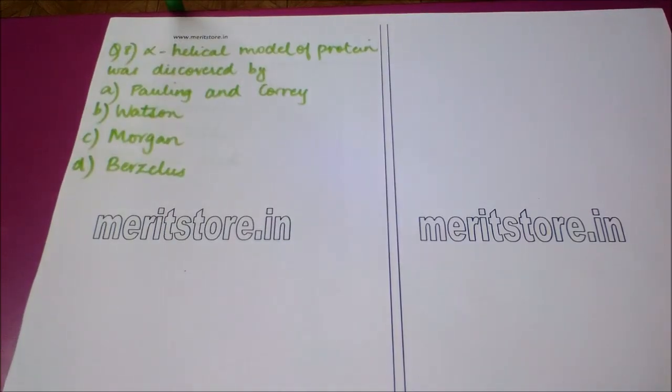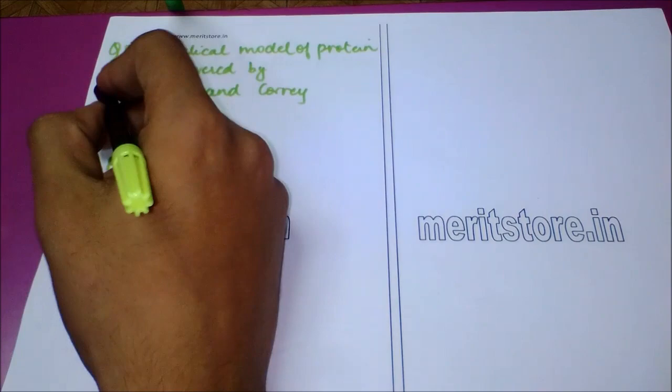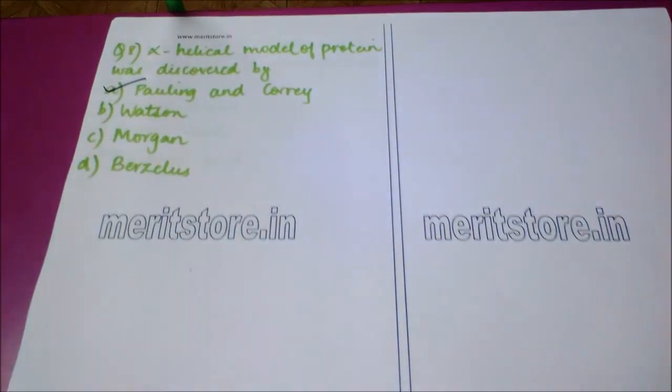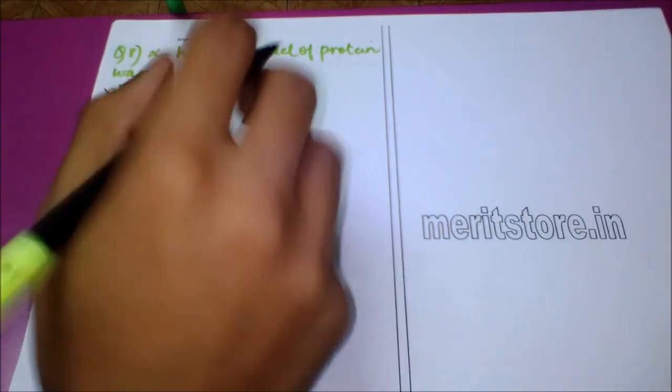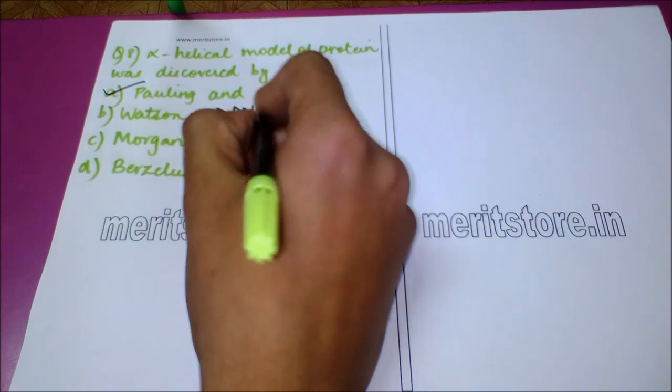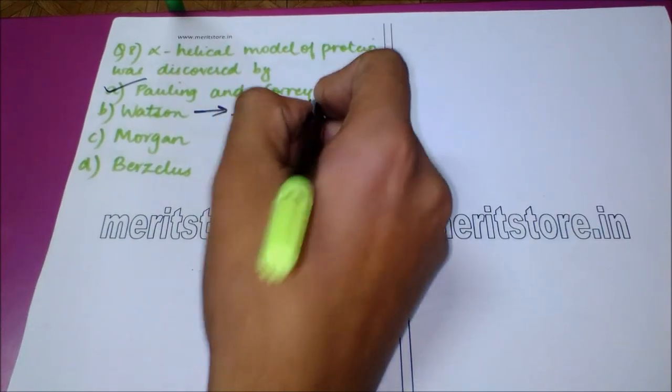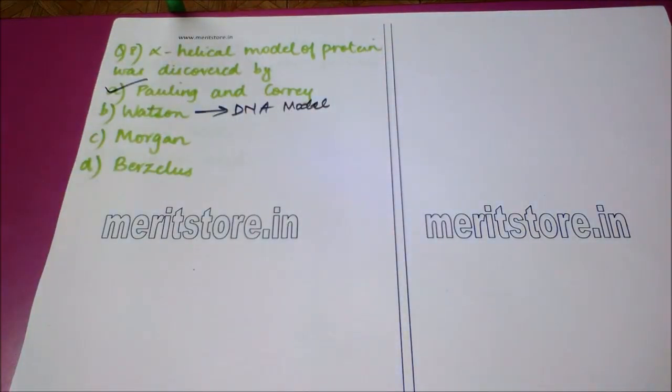Our next question is, alpha helical model of protein was discovered by option A, Pauling and Corey, option B, Watson, option C, Morgan, and option D, Berzelius. The correct answer to this question is option A, Pauling and Corey. Watson and Crick together had proposed the DNA helix model, but here the correct answer is option A, Pauling and Corey.